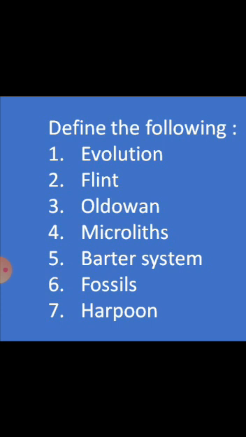Okay. So these 7 definitions you have to practice. In your practice copy, write and learn them at least 5 times.